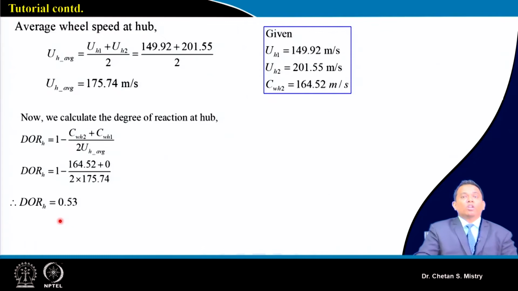Now, in order to calculate our degree of reaction, as we have discussed, we will be taking the peripheral speed to be the average peripheral speed. So, at the hub, at the entry we have UH1, at the exit we have UH2. If we put that as average, it comes to 175.74 meter per second, and if we put that in the equation for degree of reaction, the degree of reaction at the hub comes to 0.53.